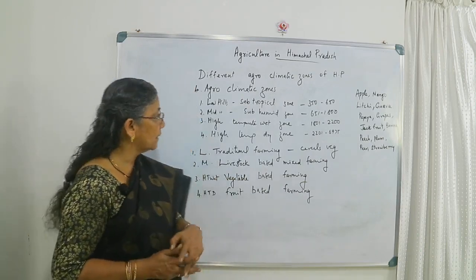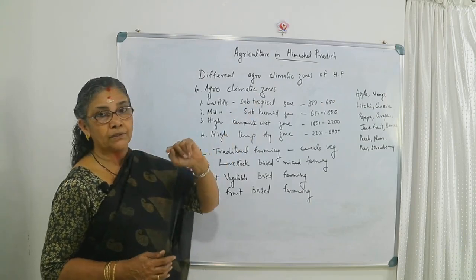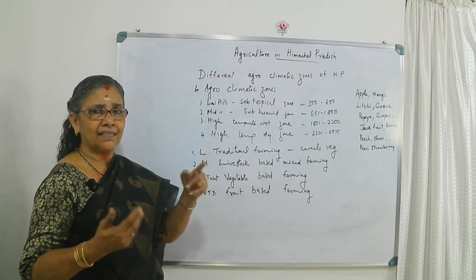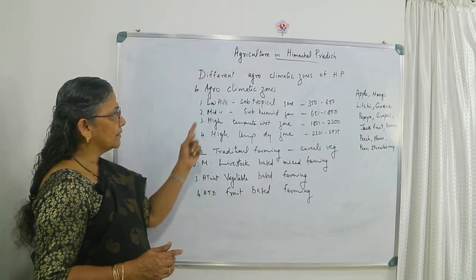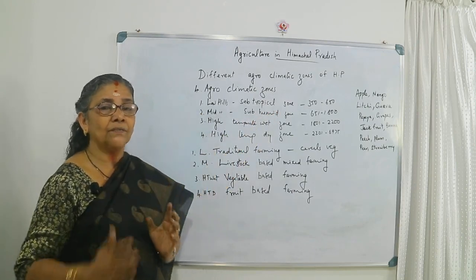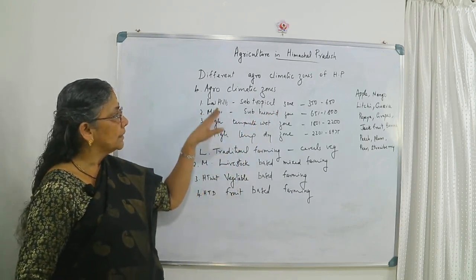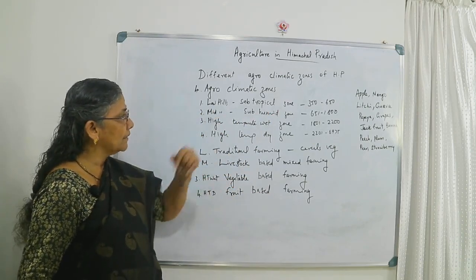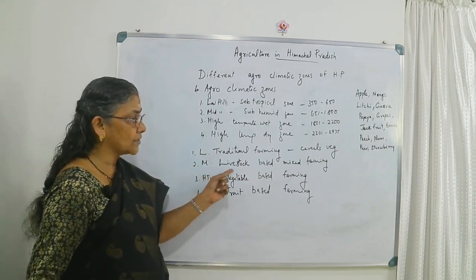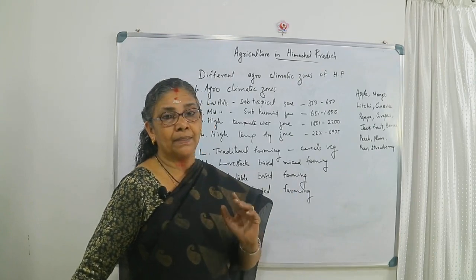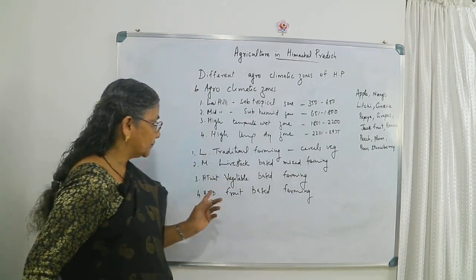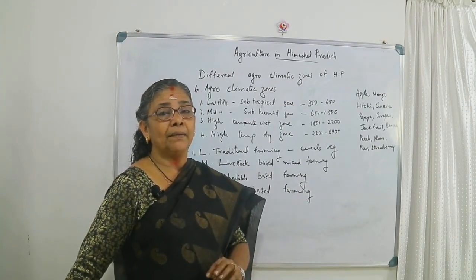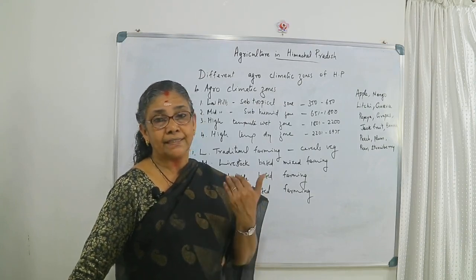In the low hill or subtropical zone, traditional farming of cereals, vegetables, fruits, etc. can be grown. The raising of these vegetables and cereals is good in this low hill area, which is most often the plains, though not that much plain area. In the mid hill, subhumid zone, livestock based mixed farming is good. Mixed farming means the growing of crops along with the raising of livestock.